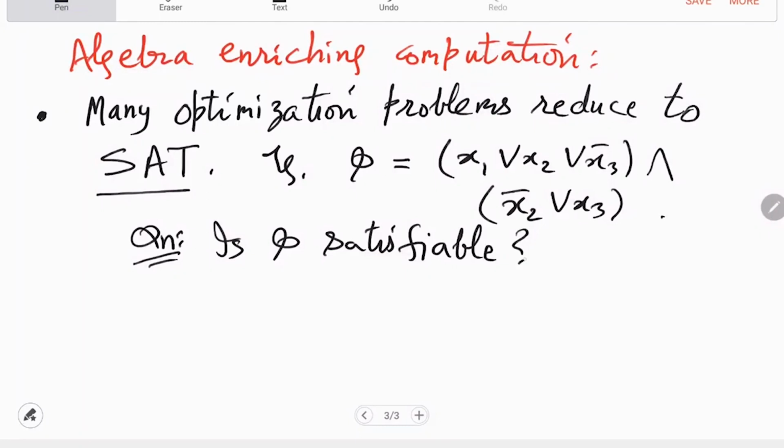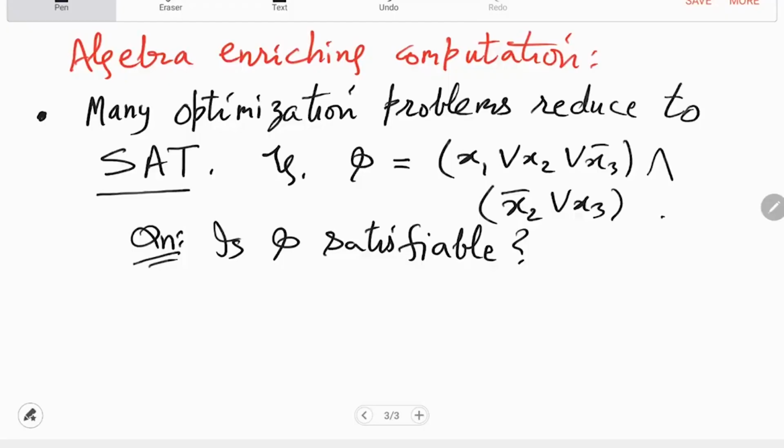So, the problems to which you can reduce SAT are called NP-hard problems, right? So many problems, hundreds and thousands of problems reduce to SAT, and SAT also reduces to some of them, many of them. So those problems are called hard problems. So there is a collection of equivalent problems. All of them are unsolved, at least in practice, and they are believed to be equally hard and believed to take exponential time.